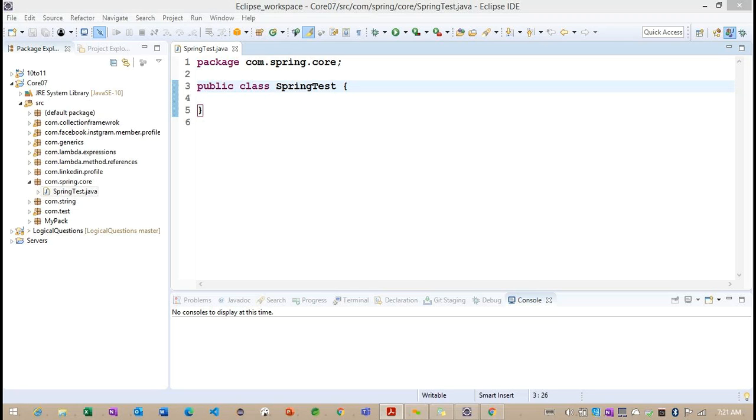Okay. So back to the container. Basically, the container is one important concept in the Spring framework. The container plays a very important role in creating objects, configuring them, and managing their life cycle. Everything is handled by the container.